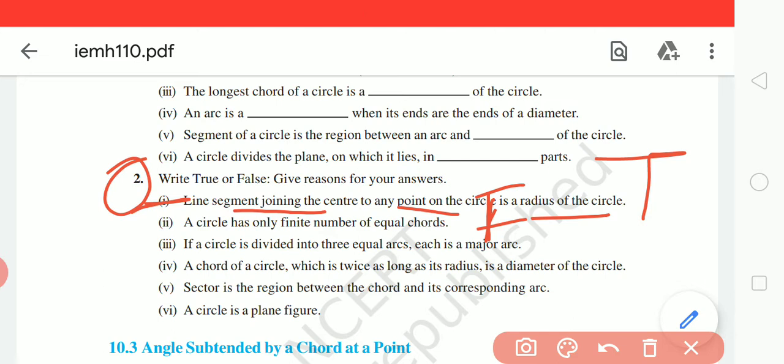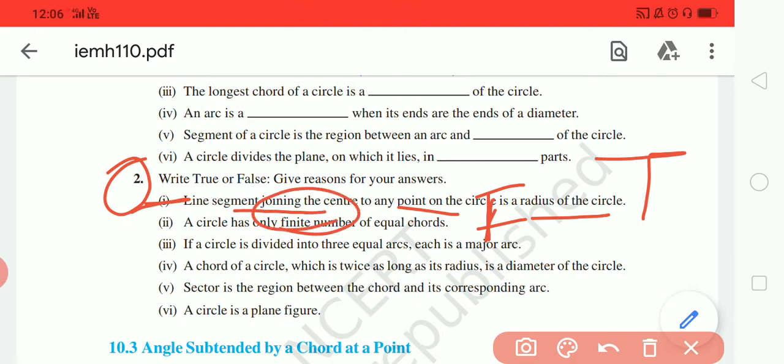equal radiuses, and if you join the points of the radii on the boundary, these are chords, and equal chords, if extended, the equal angles are equal. So infinite are there, so here it is given finite, so it is false.